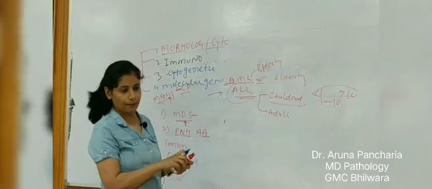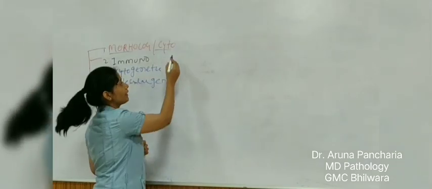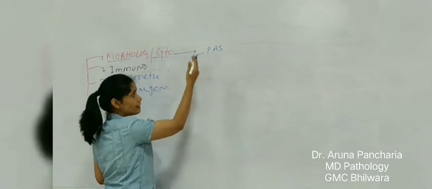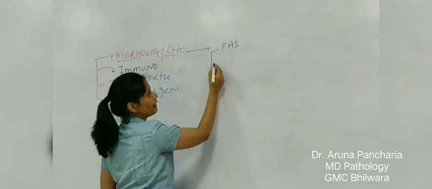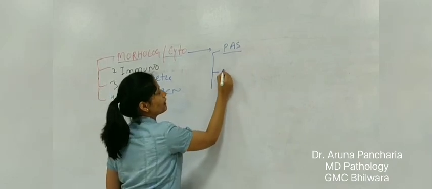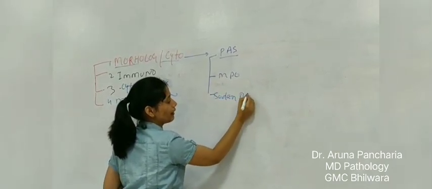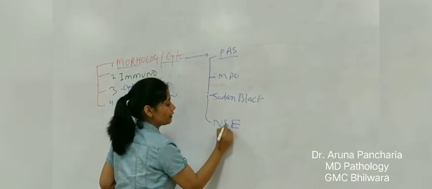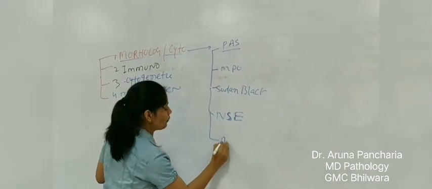These stains, for example, I will tell you: in cytochemistry, certain stains are there like PAS. By using certain stains, we identify the particular cell. The other ones are MPO, Sudan black, NSE, that is non-specific esterase, and acid phosphatase.